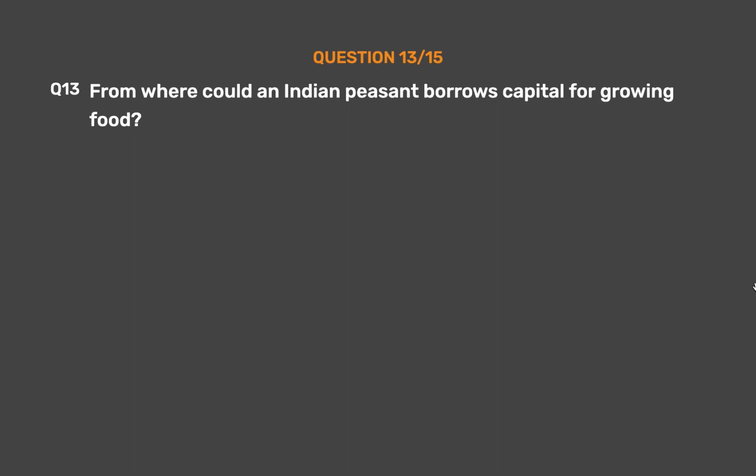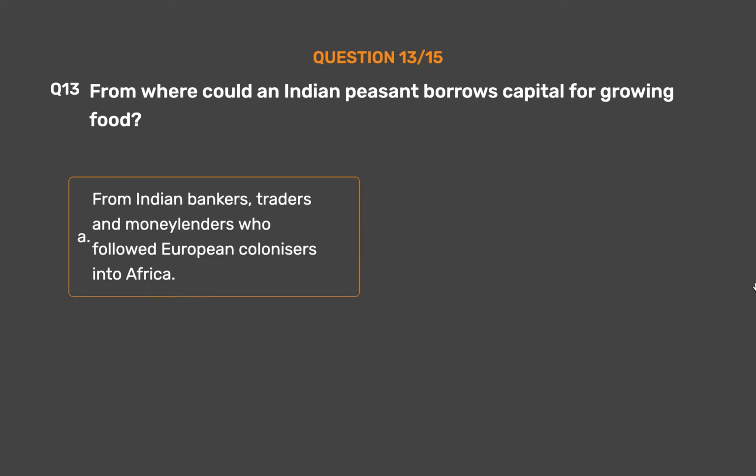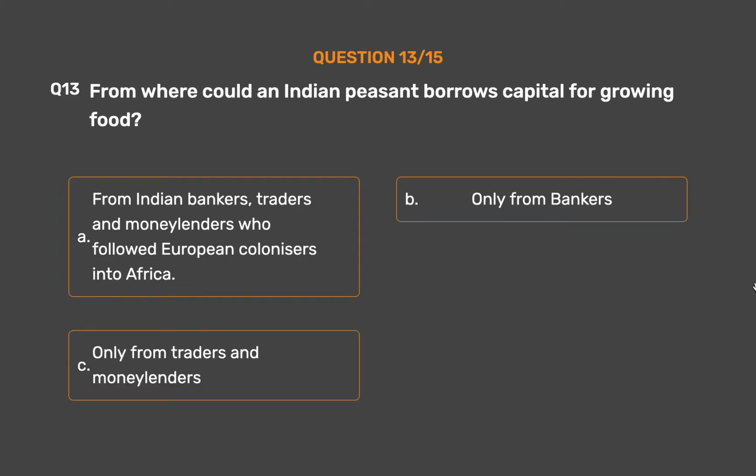Question number 13. From where could an Indian peasant borrow capital for growing food? Option A. From Indian bankers, traders and money lenders who followed European colonizers into Africa. Option B. Only from bankers. Option C. Only from traders and money lenders. Option D. None of these.